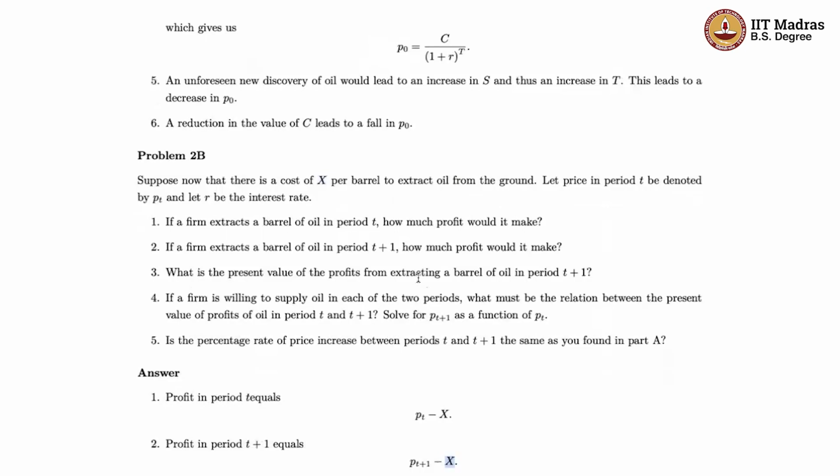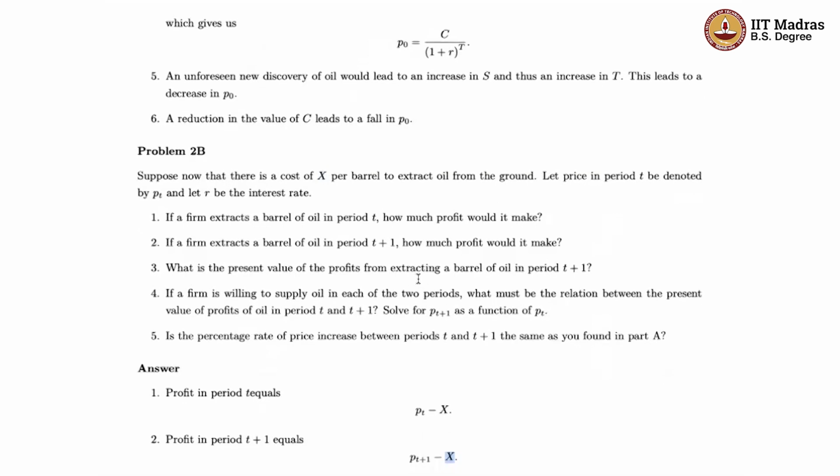Now, this is in terms of the profit at that period. But in order to make them comparable, we need to look at the present value of these profits. So the first thing to figure out is what's the present value of profits from extracting a barrel of oil in period T, and what's the present value of profits from extracting a barrel of oil in period T plus 1.